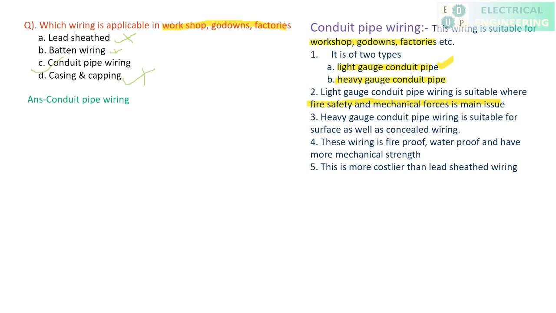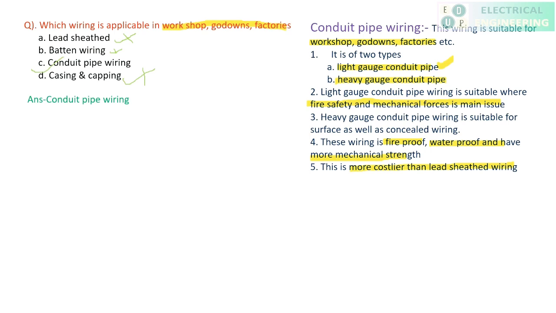Means you have to drill the wall, and through that drill you have to insert the pipe. In these cases, we use the heavy gauge, and this wiring is fireproof, waterproof, and has high mechanical strength. Clear? And this is more costly. Remember, this is more costly than the lead sheath wiring. So two points are important here. These are used for workshops and factories. It is of two types, light gauge and heavy gauge. Light gauge is only considered where mechanical safety and fire safety are important.